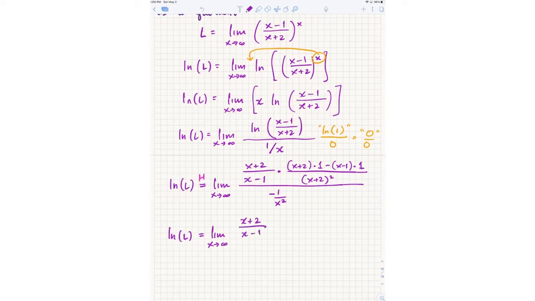So let me first deal with the numerator. Up top, we actually have, what is this? x plus 2 minus x plus 1. Right? So the x's cancel out. That whole thing actually ends up just being 3. This is negative 1 over x squared.